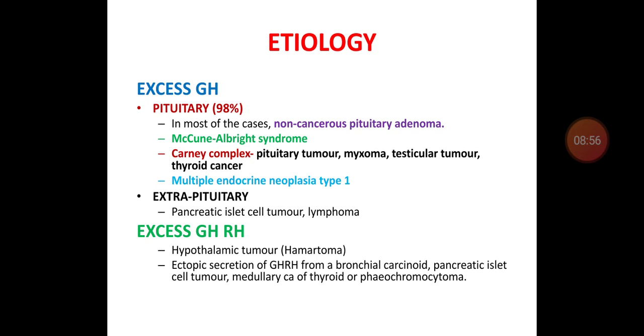GHRH, that is growth hormone releasing hormone, it occurs either from a central cause or from a peripheral cause. The central cause is a hypothalamic tumor, that is called hamartoma. The peripheral cause is ectopic secretion of GHRH from bronchial adenoma, bronchial carcinoid, pancreatic islet cell tumor, medullary carcinoma of thyroid, or pheochromocytoma.